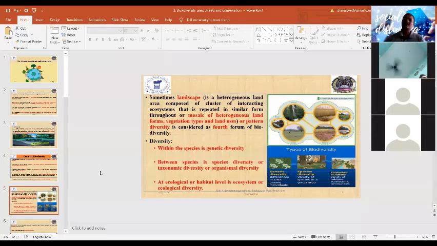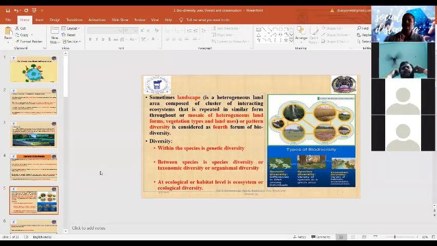Some sources add a fourth group of biodiversity, called landscape diversity, the heterogeneous group of lands, or mosaics of heterogeneous landforms, vegetation, and land usage. This is sometimes considered the fourth component of biodiversity.